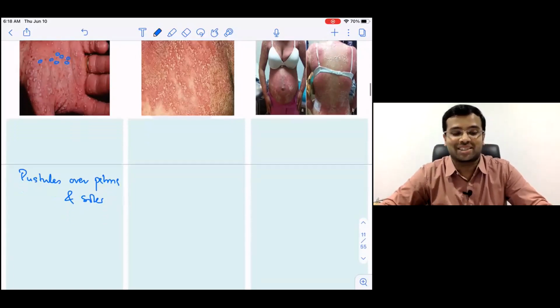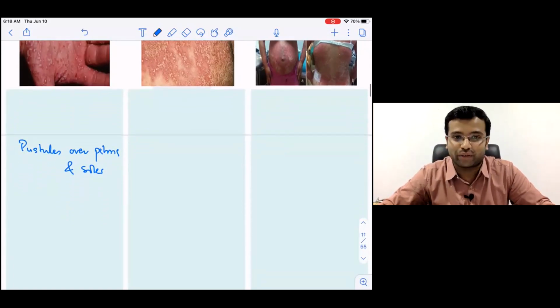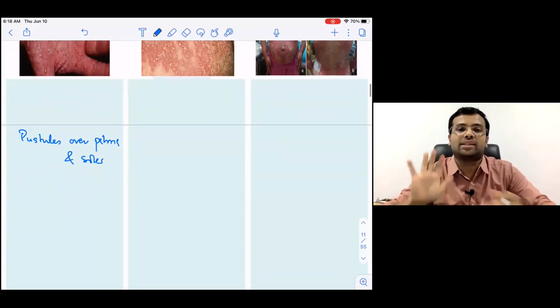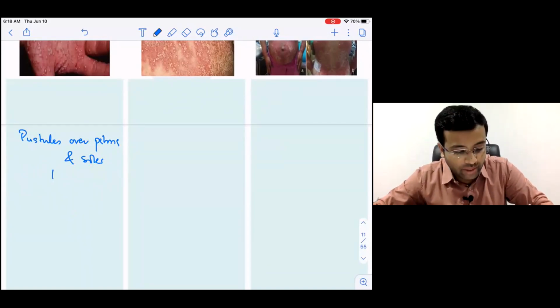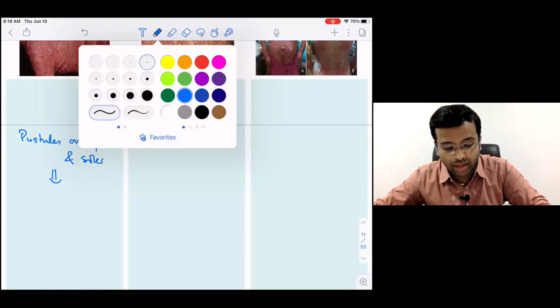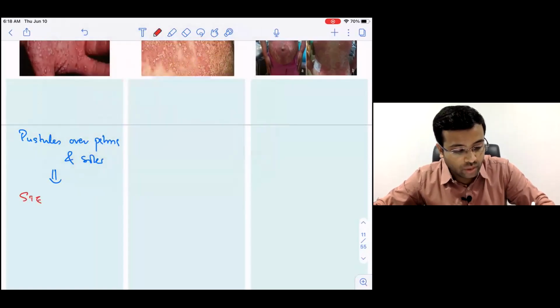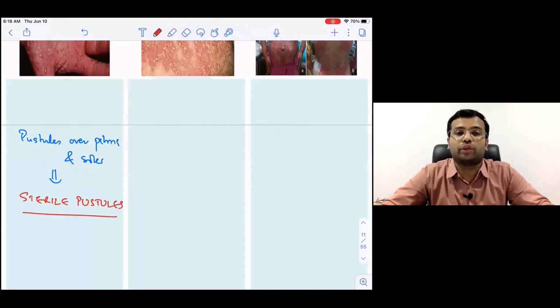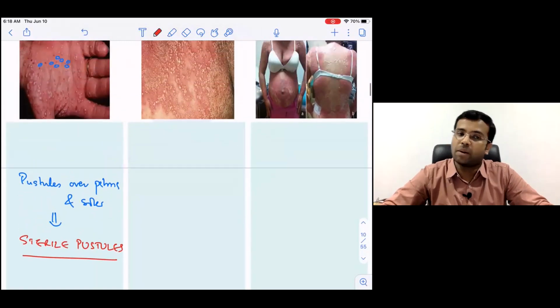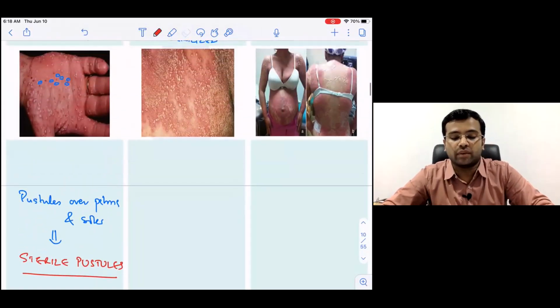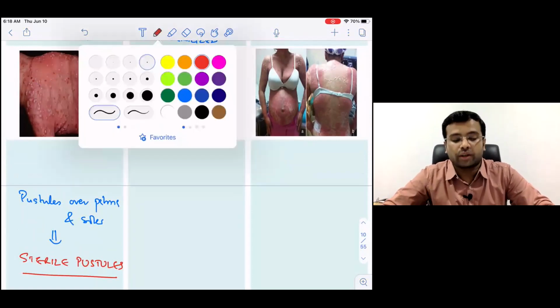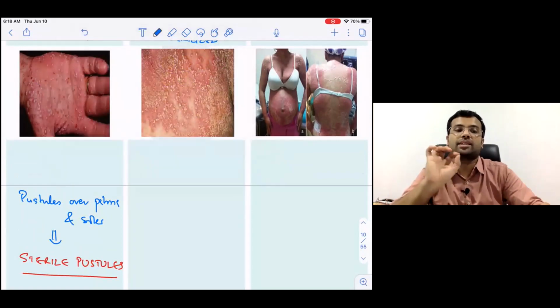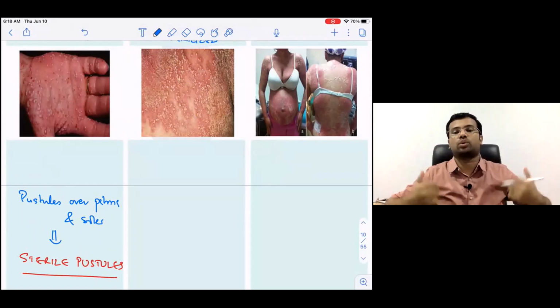Exactly. So the answer is, in psoriasis, this is not an infection, isn't it? So in psoriasis, these pustules are going to be sterile pustules. This is one of the most important points that you have to remember. Pustular psoriasis, multiple pustules, but the investigation is going to be negative, so it is a sterile pustule.